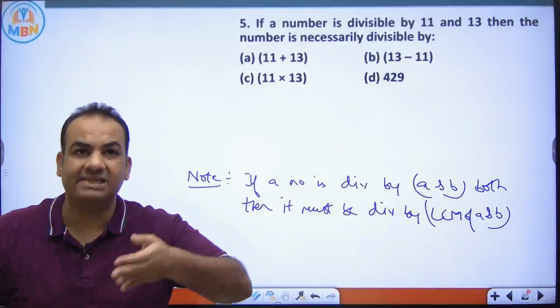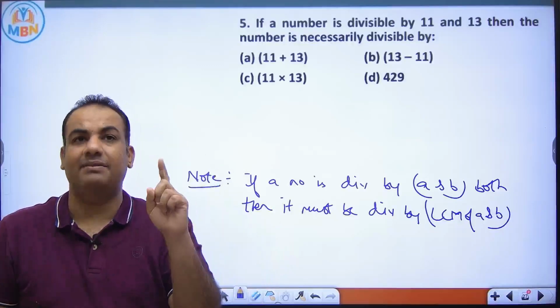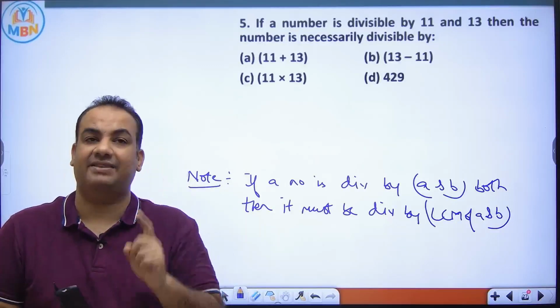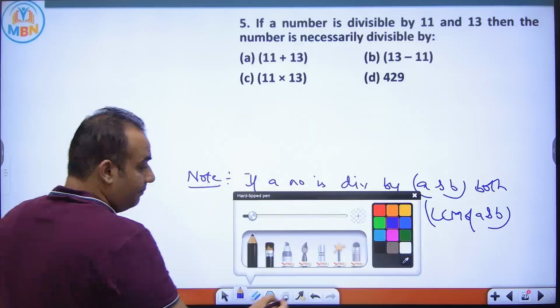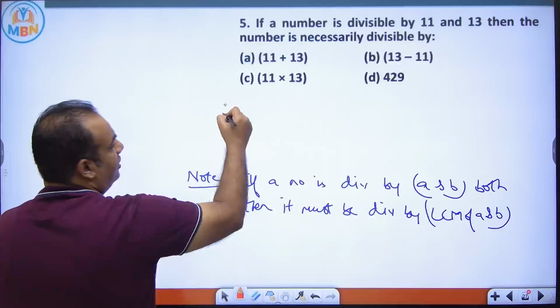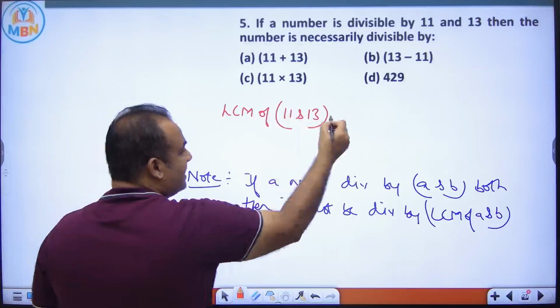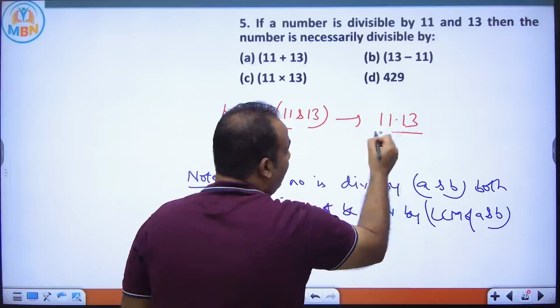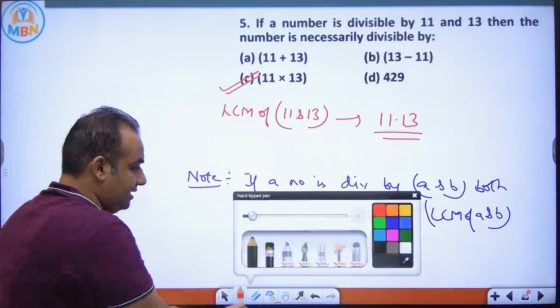If a number is divisible by 6 and by 8, I can only say that the number is divisible by the LCM of 6 and 8, that is 24. But in this case, because the number is divisible by 11 and 13, it is definitely divisible by the LCM of 11 and 13, which is the same as the product of 11 and 13, because nothing is common here. So the answer is C.